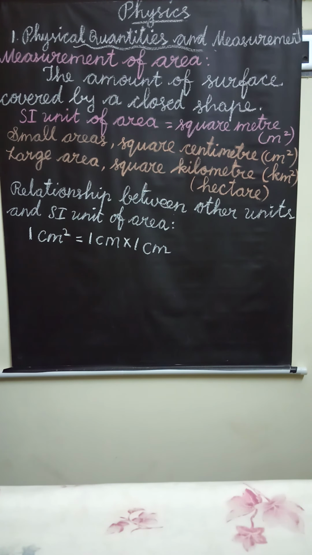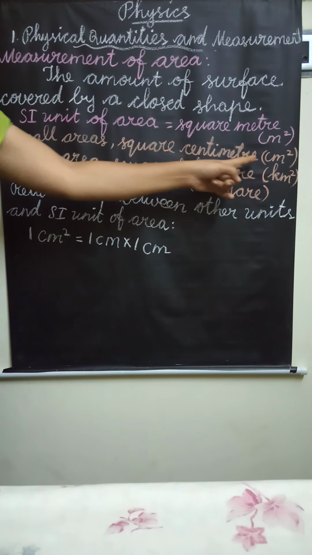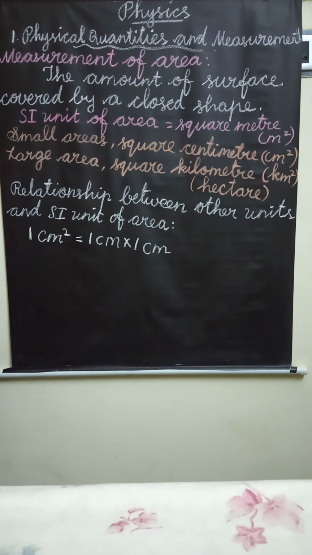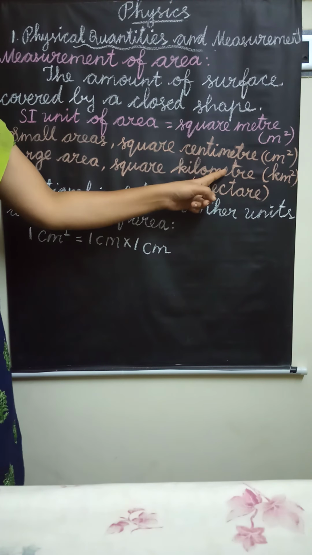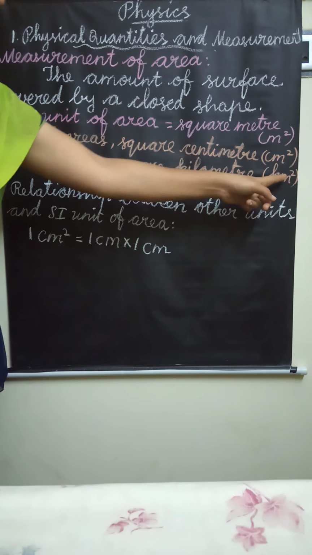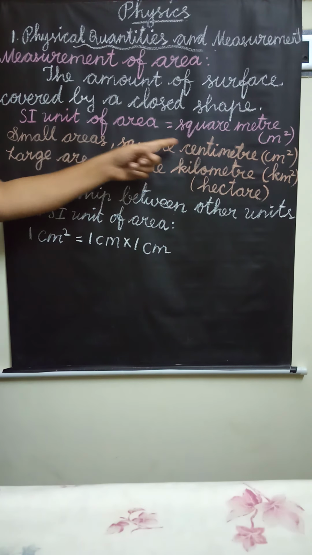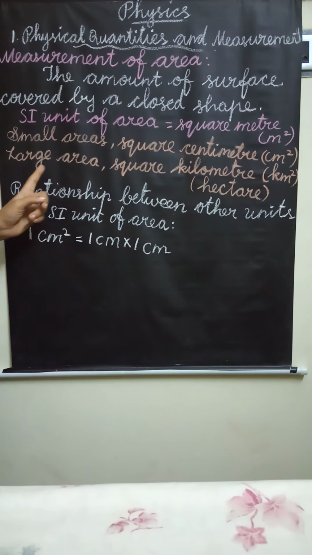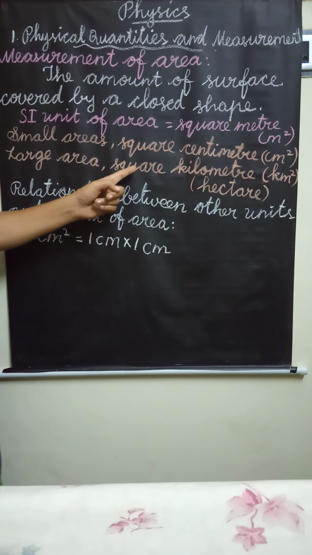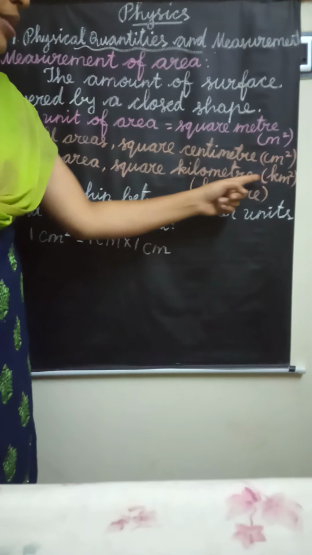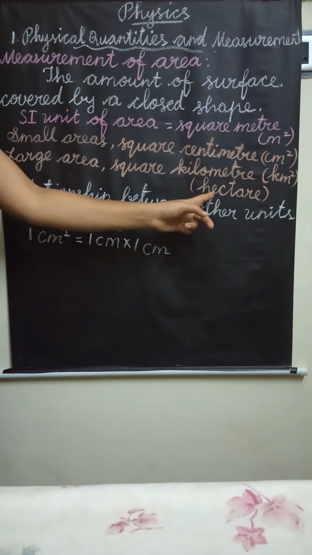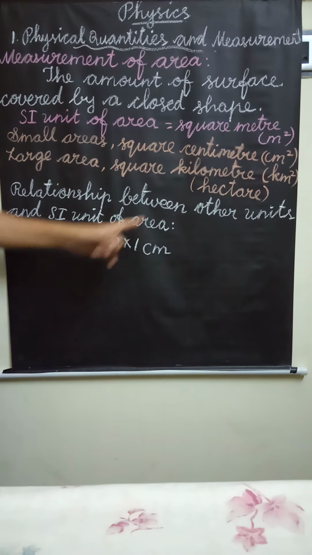Next, small areas such as a piece of paper are measured in square centimeter. A piece of paper or kerchief or notebook, we can use the unit centimeter. The symbol is centimeter square. Large areas such as a city or country are measured in square kilometer. The symbol is kilometer square. Another unit is hectare.